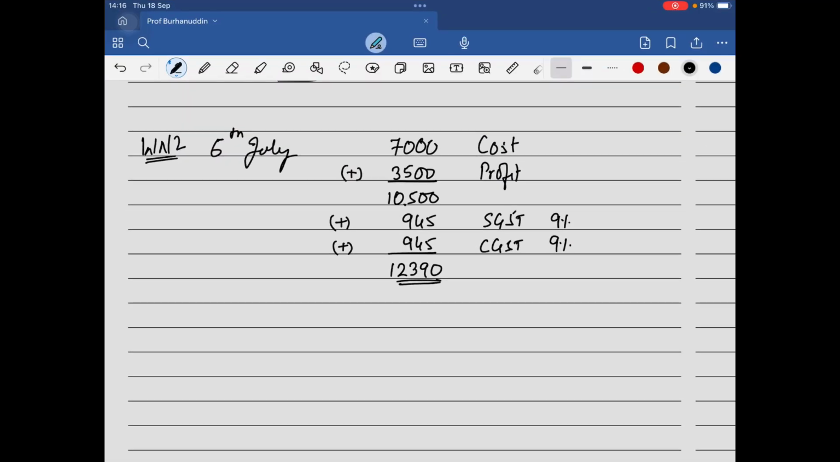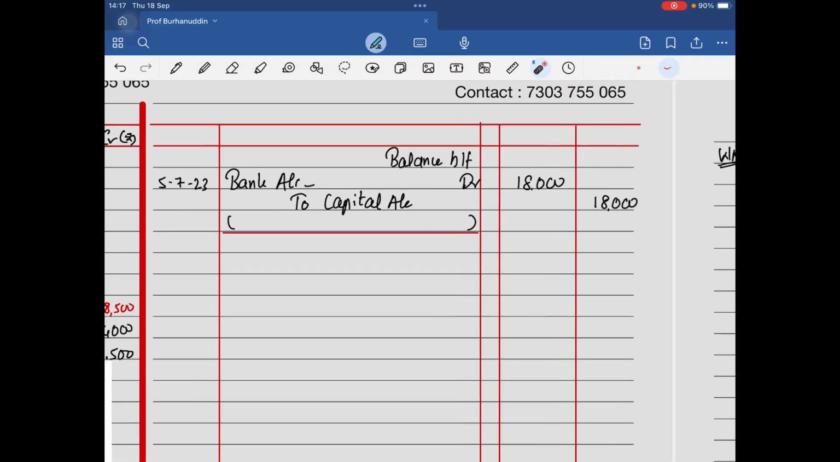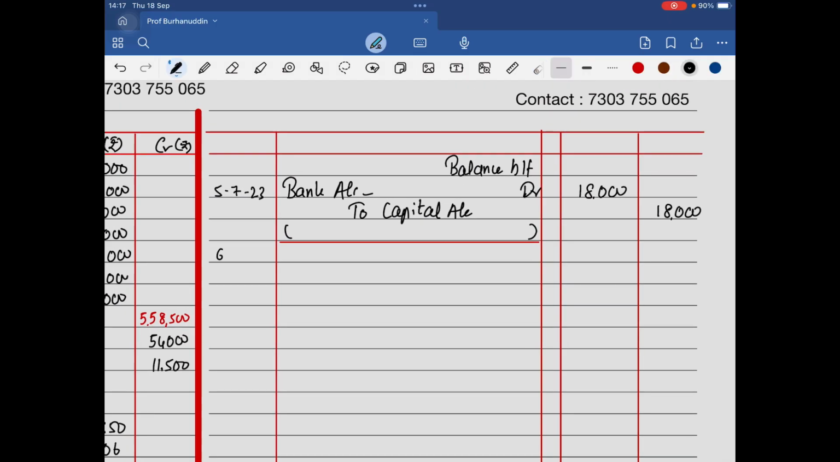Correct? So what you're going to record, your question starts from here. So this is the sales amount, this is the output CGST, output SGST, and this is the amount that you are receivable from the debtor. That is Sunil. So Sunil account will be debited. 6th of July 23. It is Sunil account debit to, first is the sales account, beta. Sales account, output CGST, output SGST.